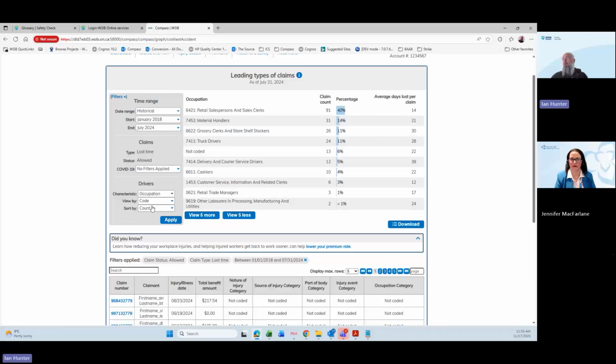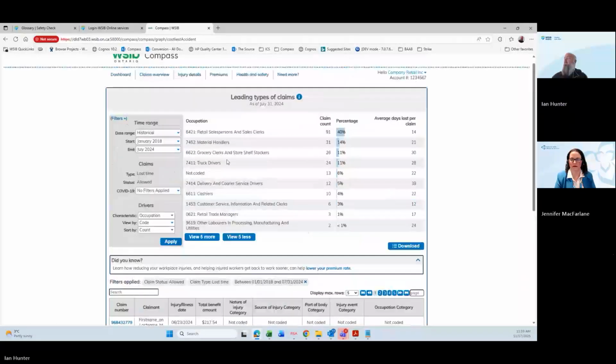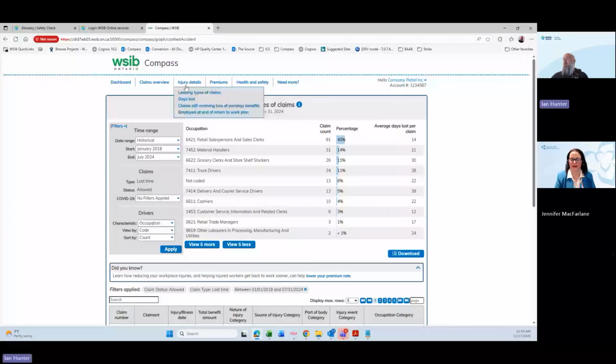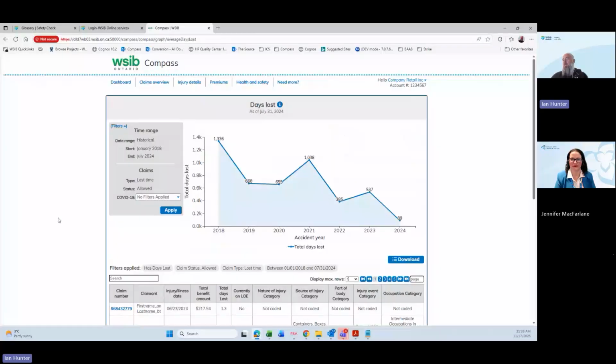Again, it's all available to change the different time frames and change the way that you view in order to get the specific information that you want. All right, and we'll look at days lost. So when we're looking at days lost, this takes a look at our life-to-date days lost by injury year.